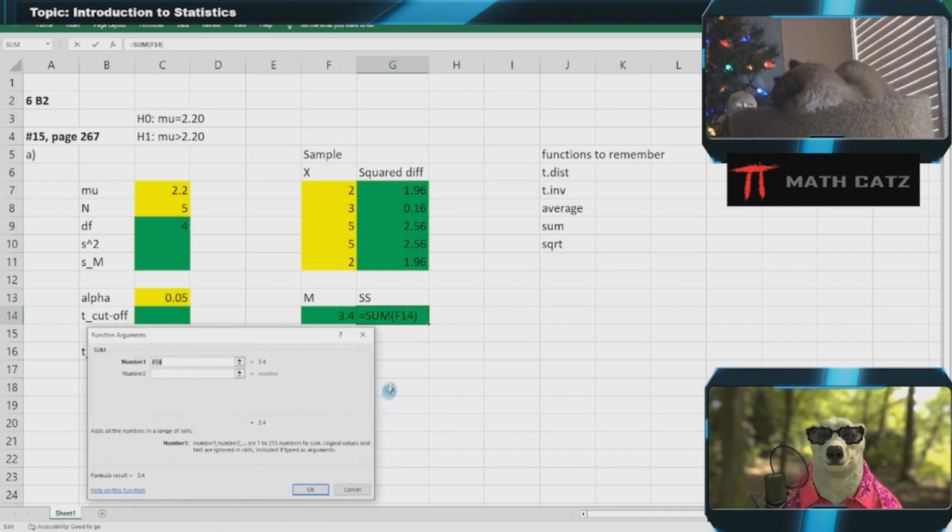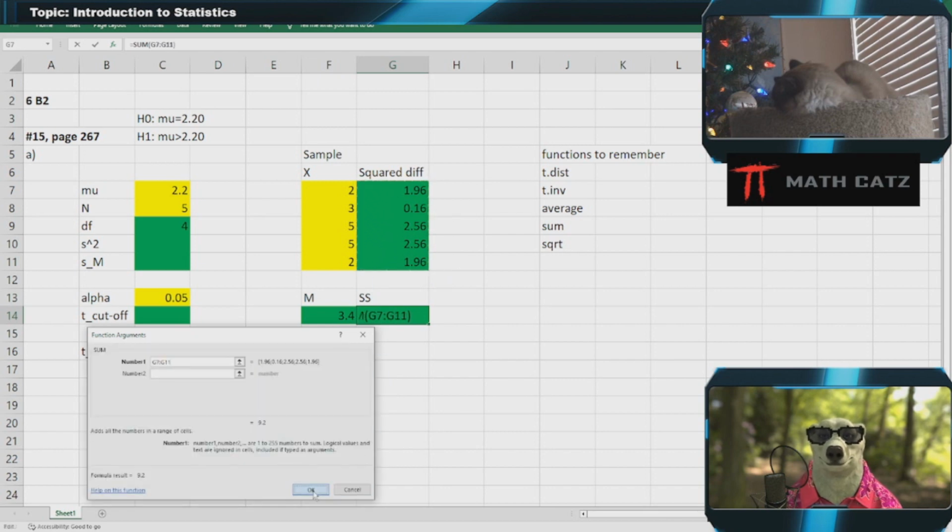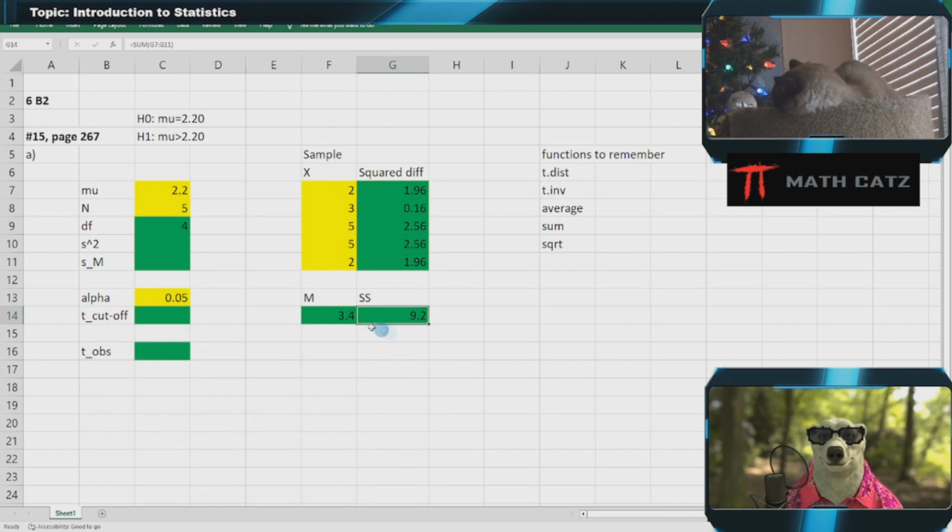And again, remember, if we're going too fast, you can always scroll back, watch something again. You can slow it down, half speed, whatever you need. So we're going to add up all of these and get 9.2. And then the variance is the sum of the squares divided by n-1, or the degrees of freedom. Let's calculate that. Sum of the squares divided by degrees of freedom, and I get 2.3.